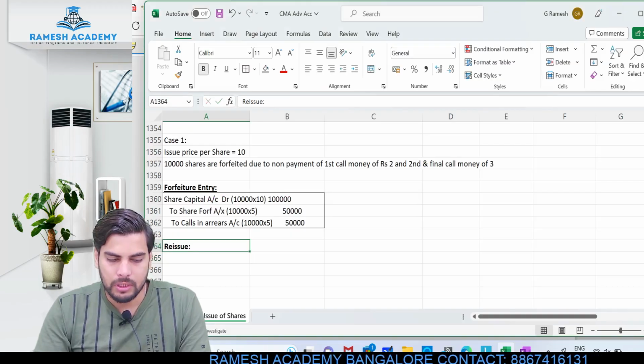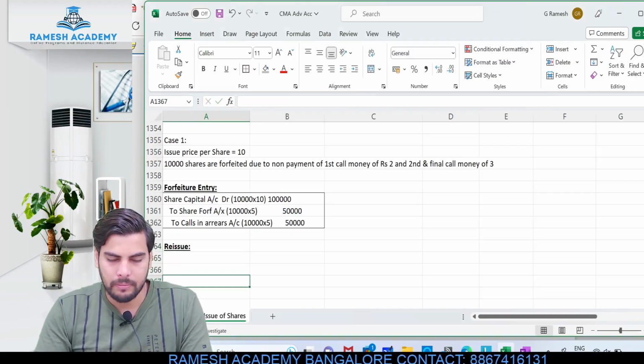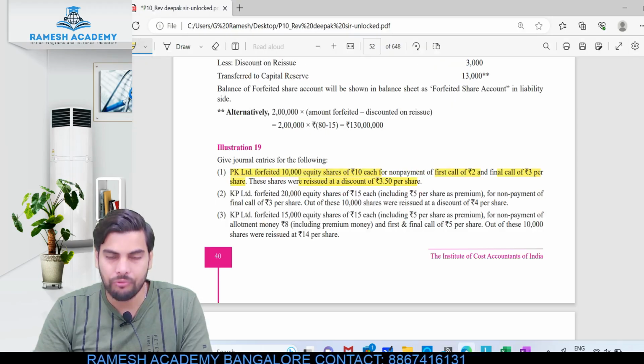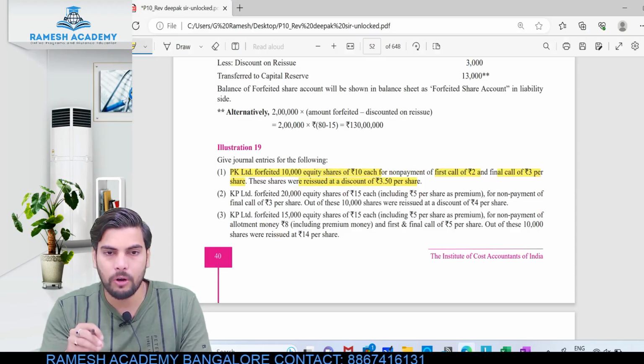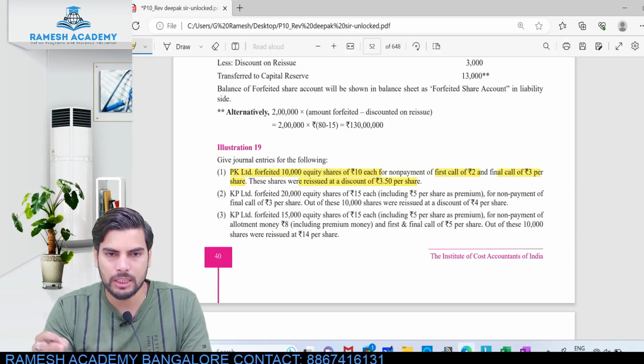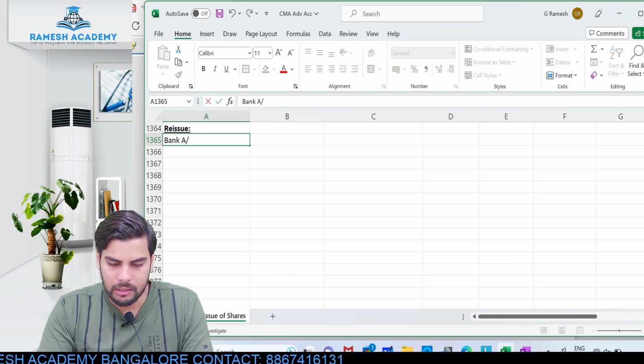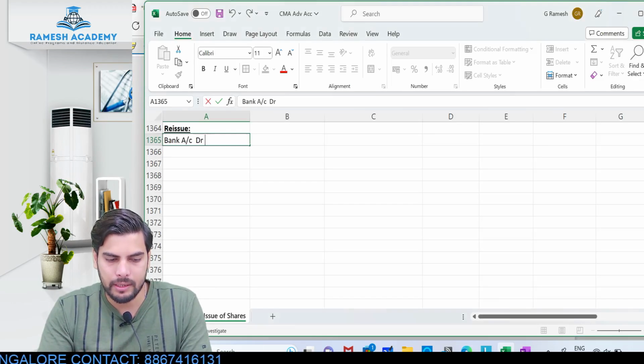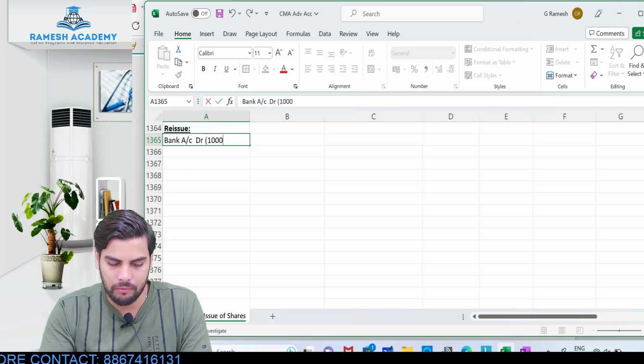So 10 rupees shares are being reissued at what price? So in this particular case, 10 rupee share is being reissued at 3.5 rupees. Okay, sorry, 3.5 is the discount. So it would have been issued at 6.5. So bank account debit, did they reissue the entire shares? Okay, they have mentioned that these shares, it means entire 10,000 shares are reissued at 6.5. So 10,000 into 6.5, this would be 65,000.